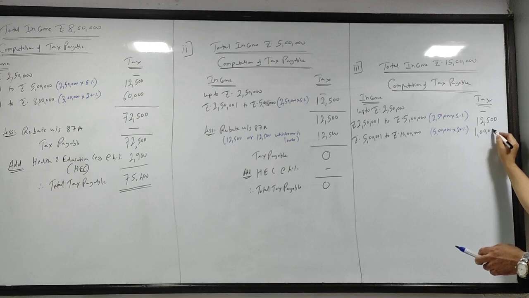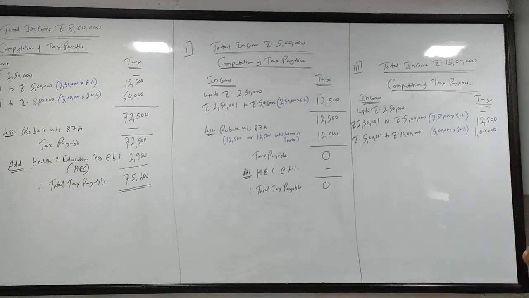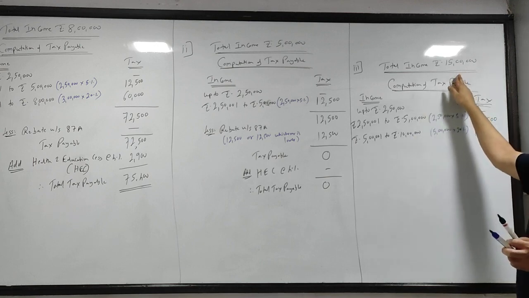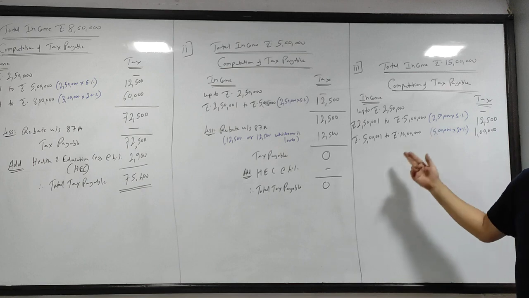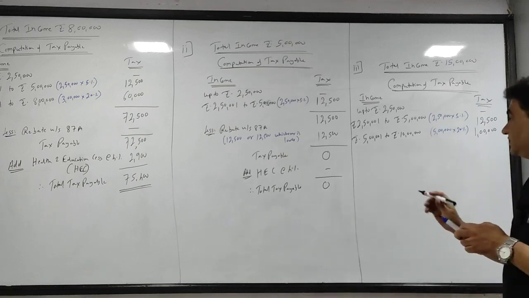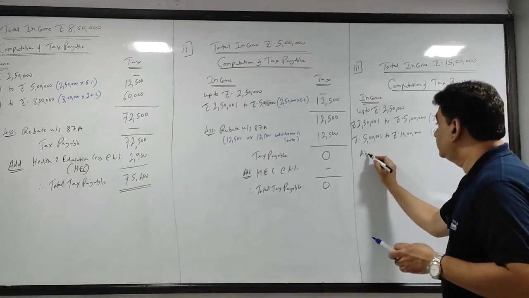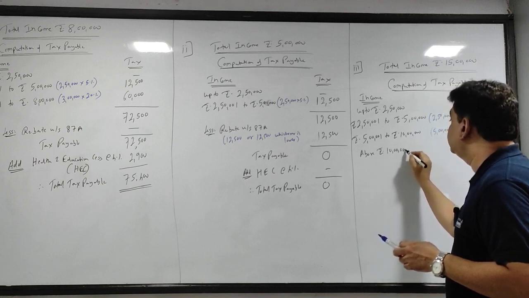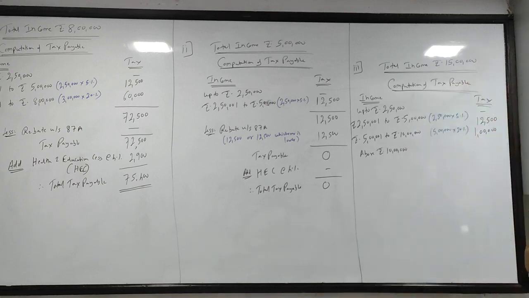so this is 1 lakh. 5 lakh का 20% that is 1 lakh. Now 10 lakh के ऊपर है, 10 lakh के ऊपर गया, the last slab is 30%. So what you will do? Above rupees 10 lakh. Now ये कितना है, 15 lakh. So 10 lakh के ऊपर कितना है, 5 लाख.